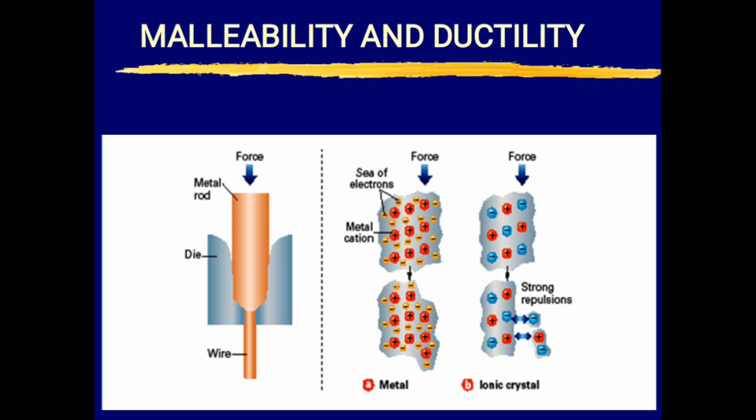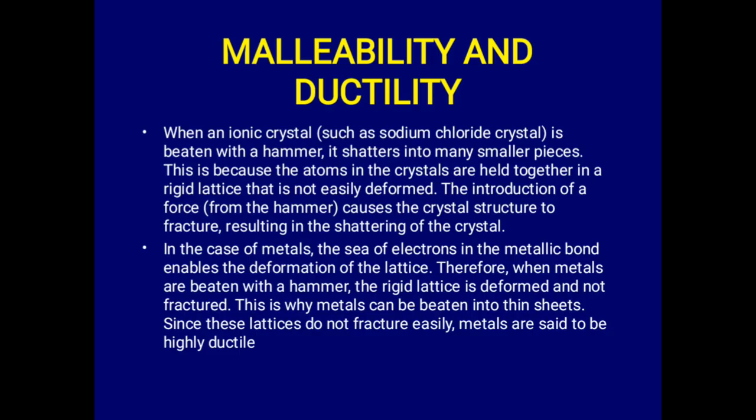There is a strong repulsion in the way they align. But in metals, once the force is applied, they slide over one another, compared to ionic crystals. So what does this mean? When an ionic crystal such as sodium chloride is beaten with a hammer, it shatters into many small pieces.